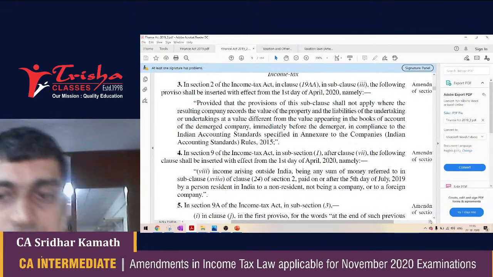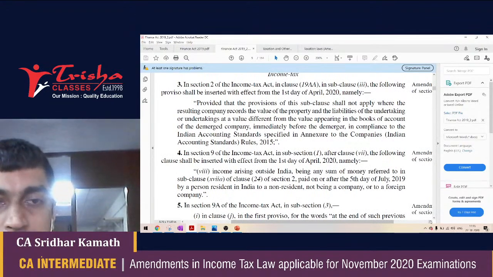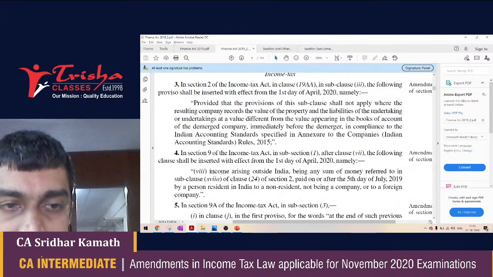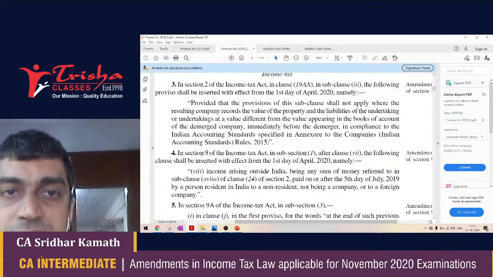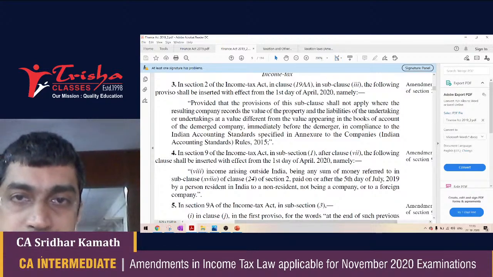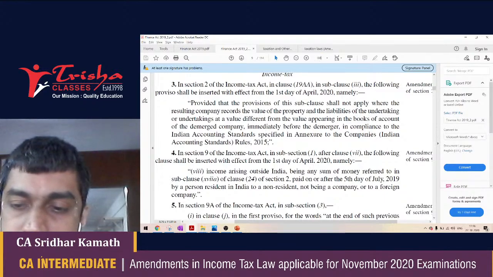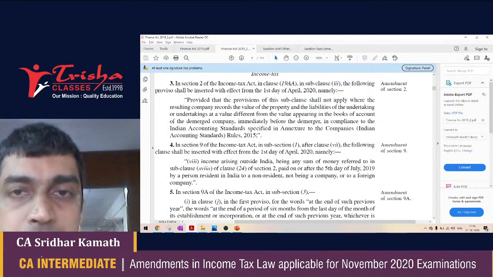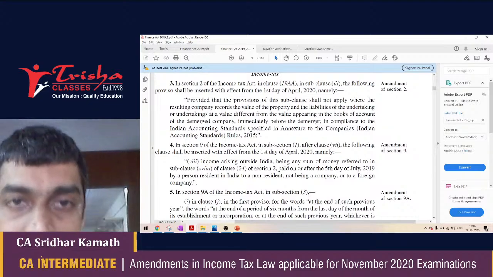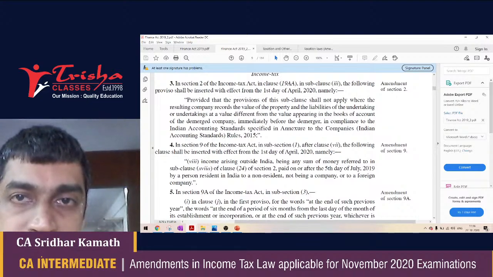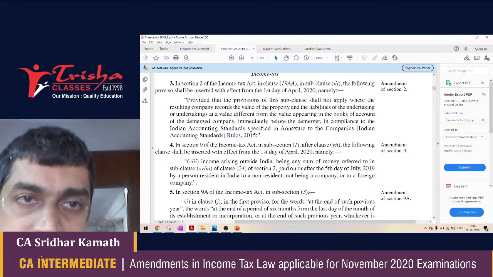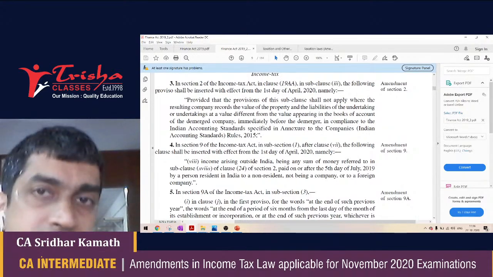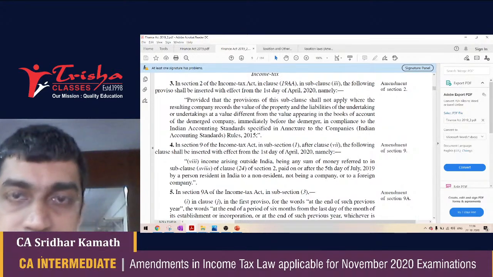Now, if you could remember a little bit of the history of this particular section, you have a chapter called Rule of Residence and Incidence of Tax Based on Residence. In this particular chapter, you have incomes chargeable to tax in the hands of an ordinarily resident, income chargeable to tax in the hands of a not ordinarily resident, and income chargeable to tax in the hands of a non-resident. What incomes are chargeable in the hands of an ordinarily resident?